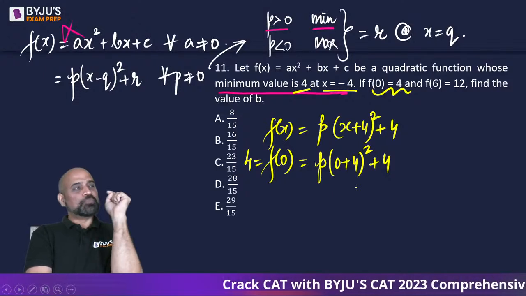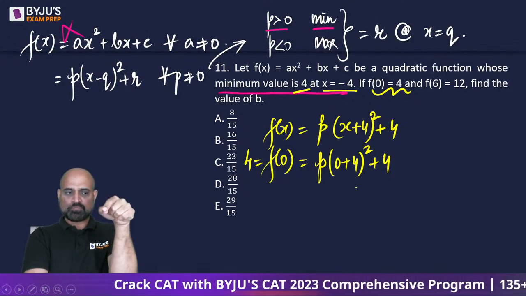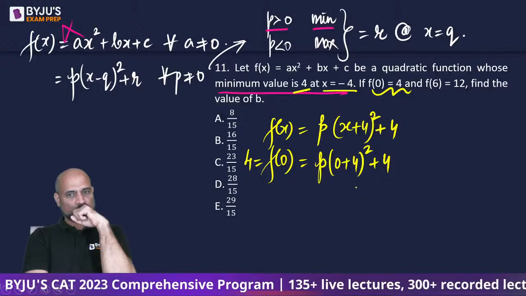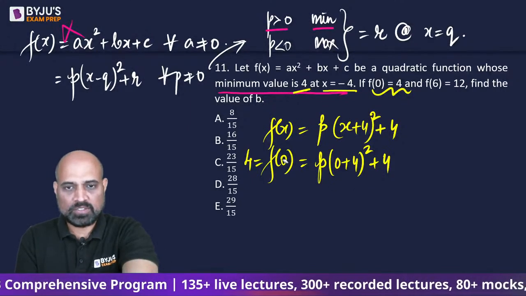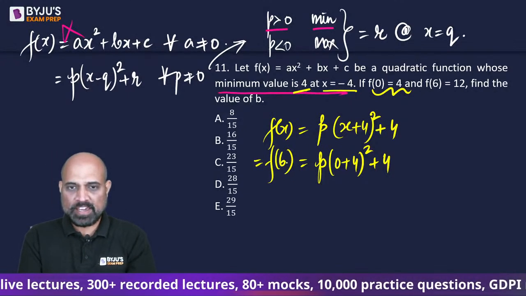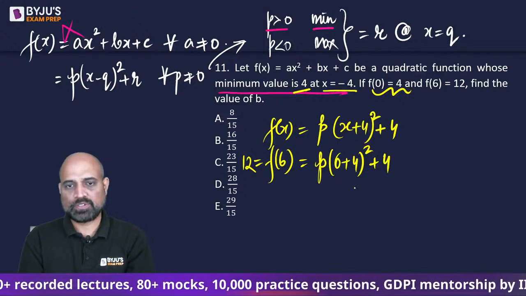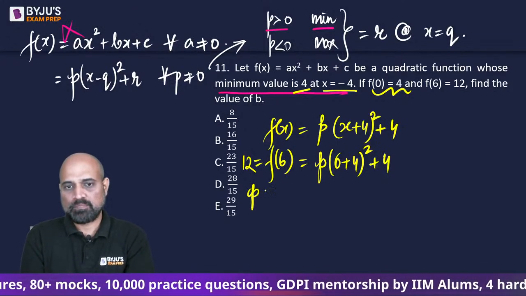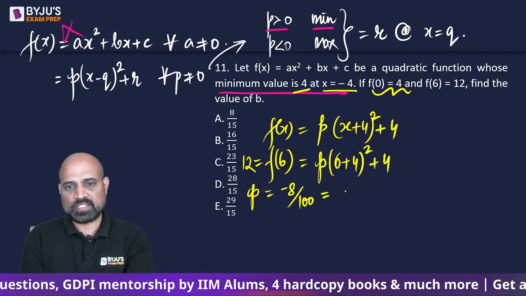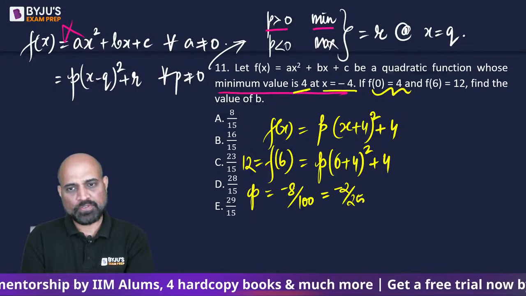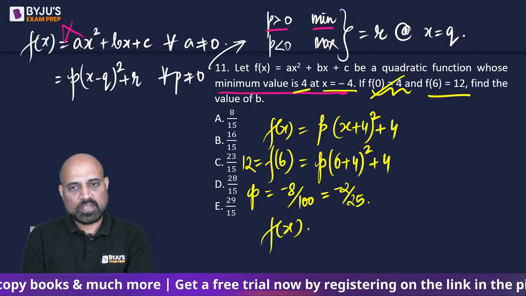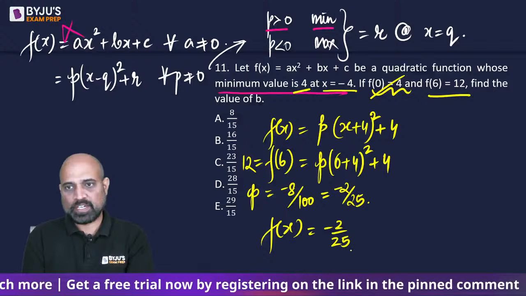how is it possible कि minimum value is 4 -4 पे और फिर 0 पे भी 4 है? That's not possible. If we take f of 6 is equal to 12, so this is going to give us p is equal to -8 by 100, which will result in -2 by 25. So the function is going to be, so I have chosen this and not this one. This is given as -2 upon 25.